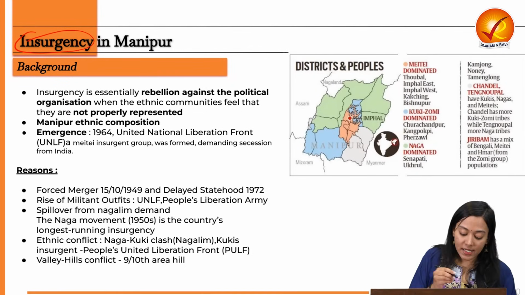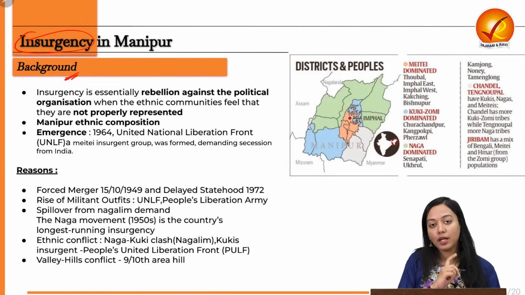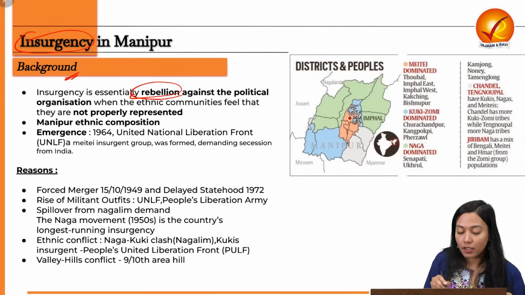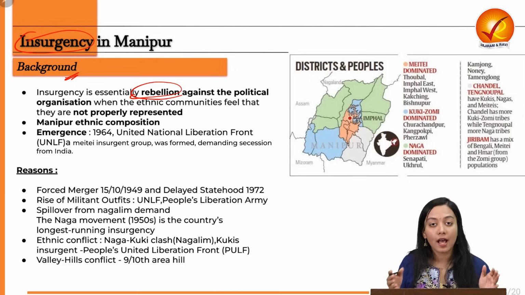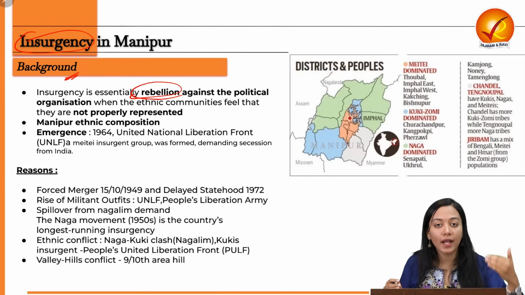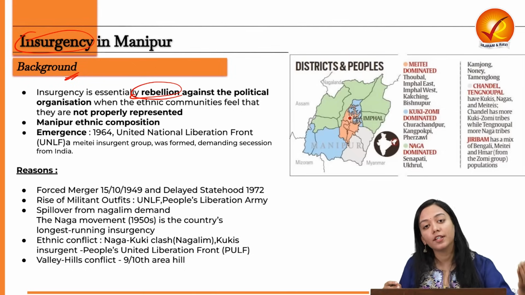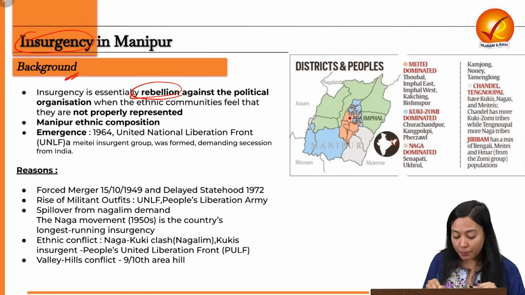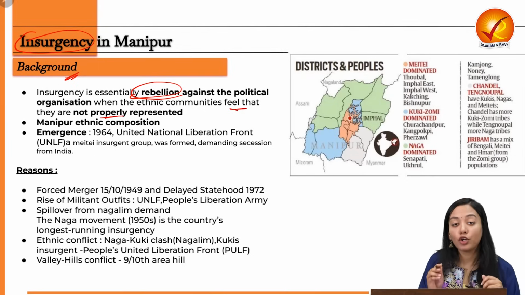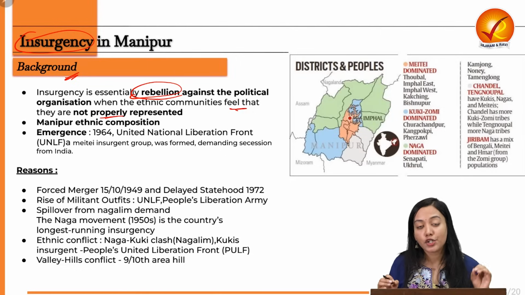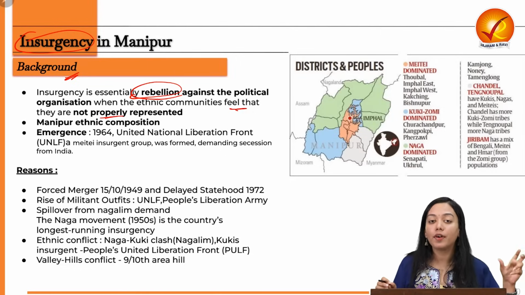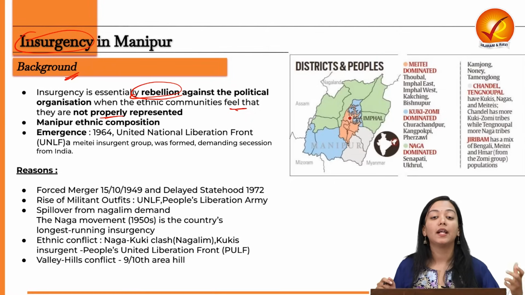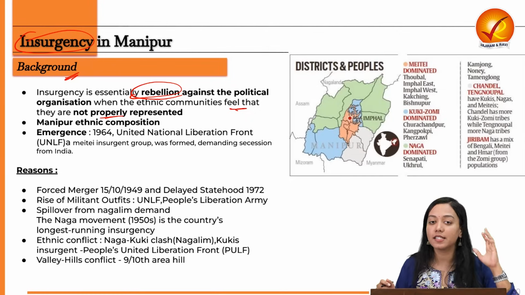To understand the background of insurgency in Manipur, let us first define insurgency, which is essentially a rebellion of ethnic communities against the state, or against the party in power or any other political party, by ethnic communities feeling that they are not adequately represented. Because of this perceived feeling of deprivation or inadequate representation, people start rebelling, taking up arms against the state, and that is insurgency.